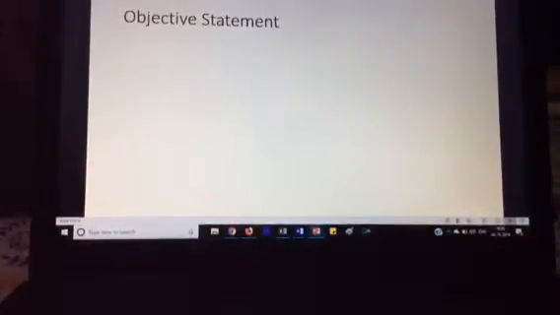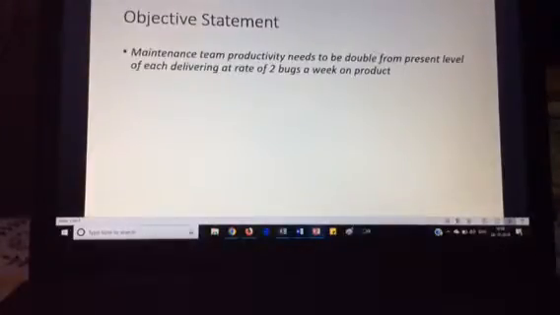First of all, we'll go to the objective statement. Maintenance team productivity needs to be doubled from the present level of delivery, where each team member is delivering at a rate of 2 bug fixes a week on a product.